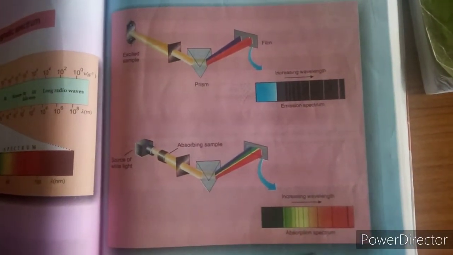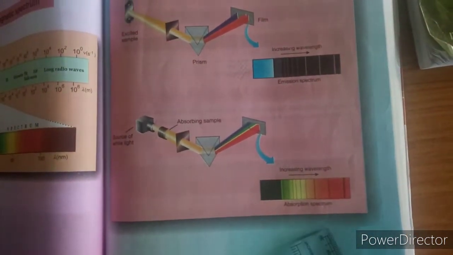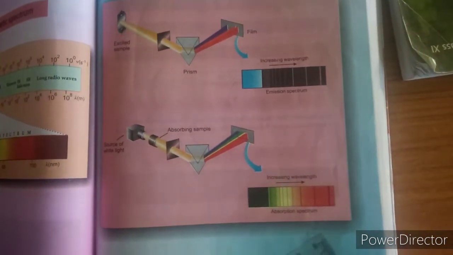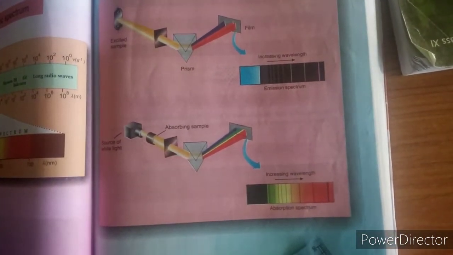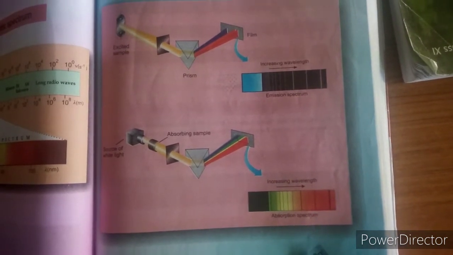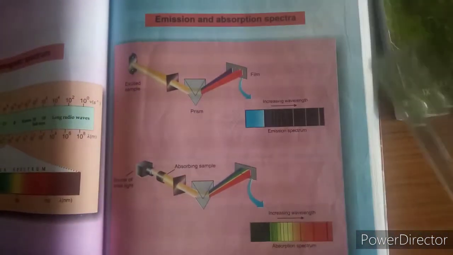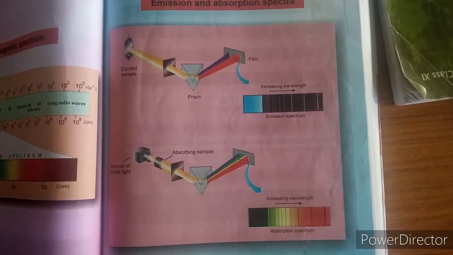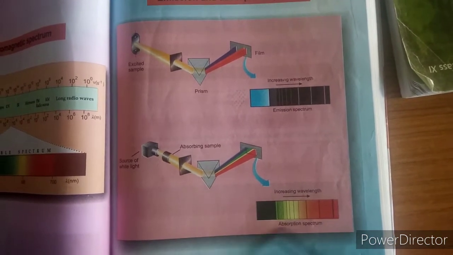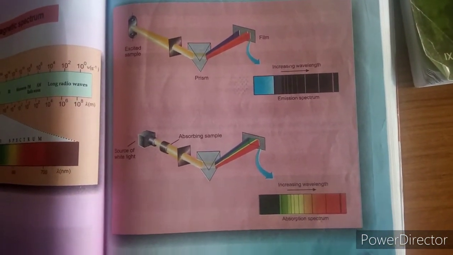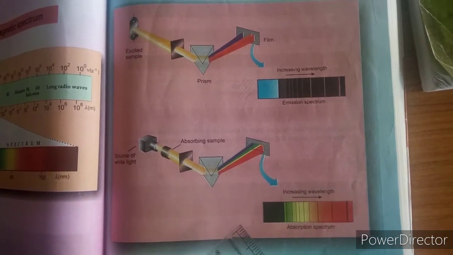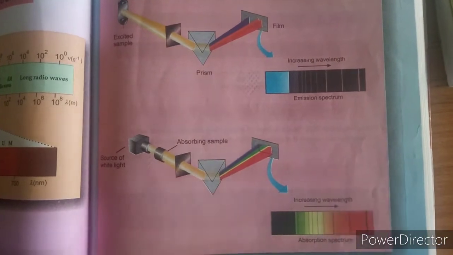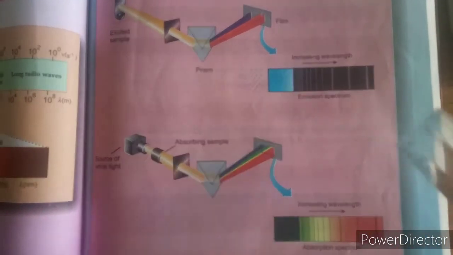Next topic is my absorption spectra. Absorption spectra means the light rays which are absorbed by a particular atom or molecule when we go through the spectroscope. Both the absorption and emission figures you can find clearly. Through the spectroscope, this kind of absorption spectra has been seen. What you can see here is the normal continuous spectra, but there are some dark lines.